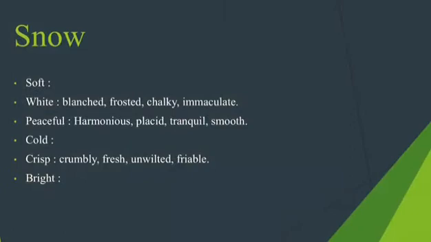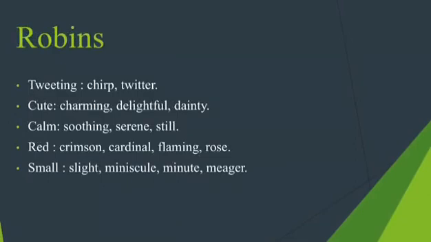So in this case, rather than the word peaceful, I could use the word harmonious snow. Again, it's conveying more emotion. Instead of crisp, I could talk about unwilted snow. Rather than white snow, I could talk about immaculate snow. Again, it starts to become more emotive than previously. I've done the same with Robin, so start thinking of words or adjectives to describe Robin, and then use your online thesaurus to find more emotive words instead.